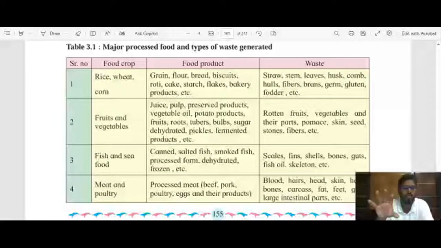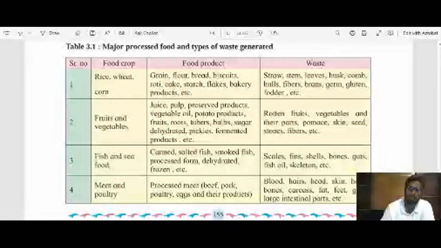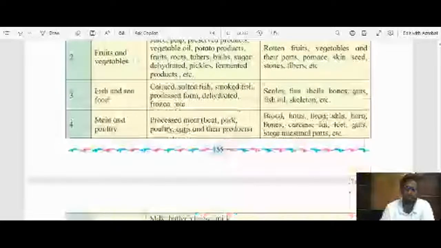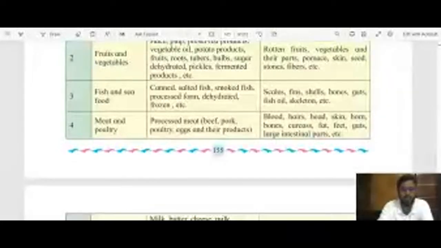Leftover is there, it is again the waste. Okay, likewise fish have, let's go through all these things. Now the food, from that we prepare canned or salted fish, smoked fish, processed forms of those fishes,